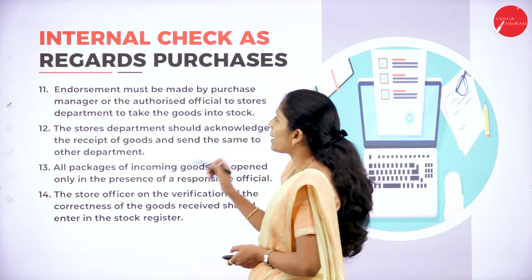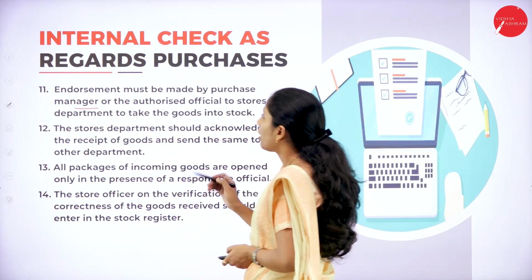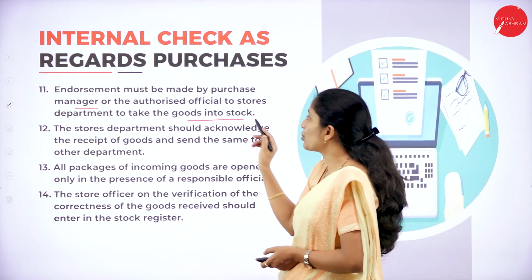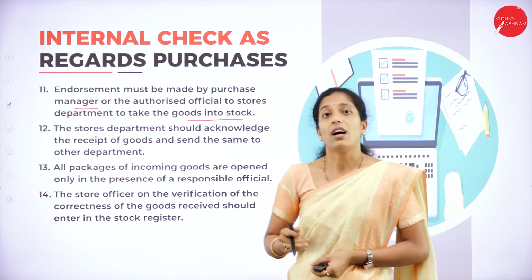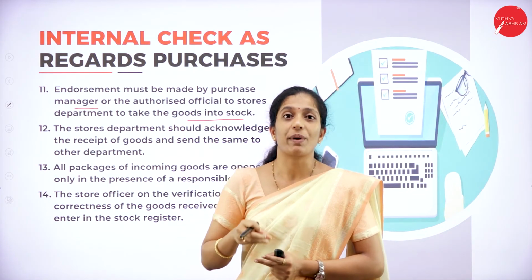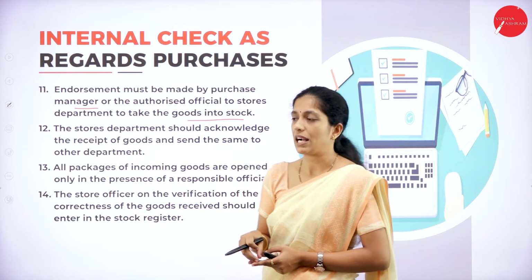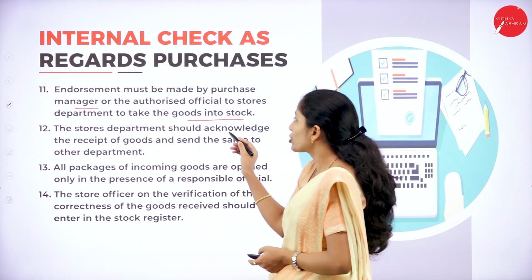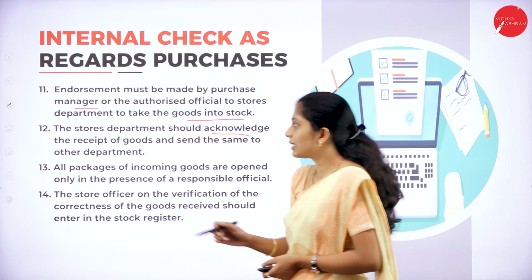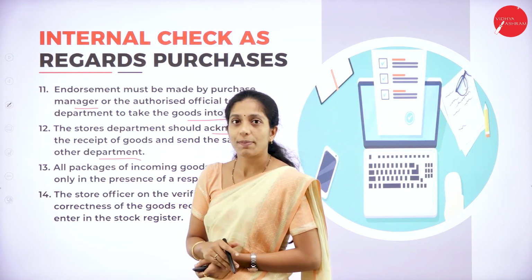Endorsement must be made by the purchase manager or the authorized official to the stores department to take the goods into stock. Of course, the order will be made by the purchase department, but the goods will be received by whom? By the stores department. The stores department should acknowledge the receipt of goods and send them to the other departments. Now what will the stores department do?